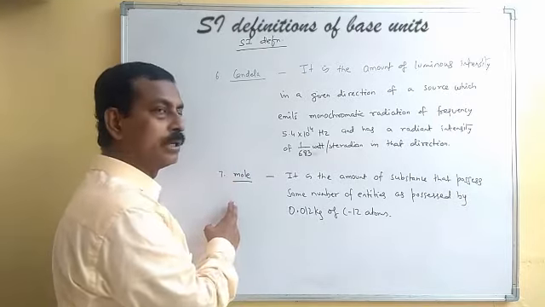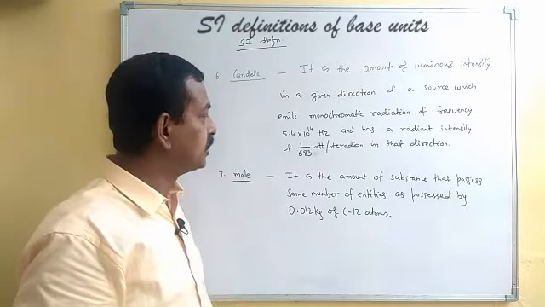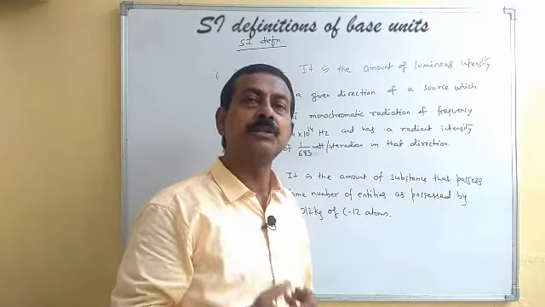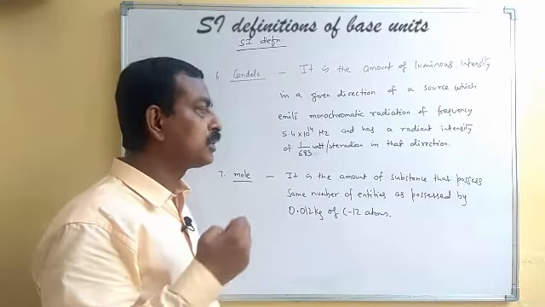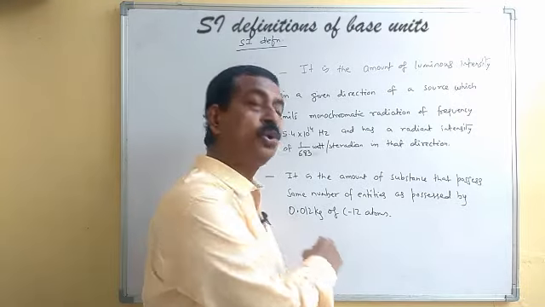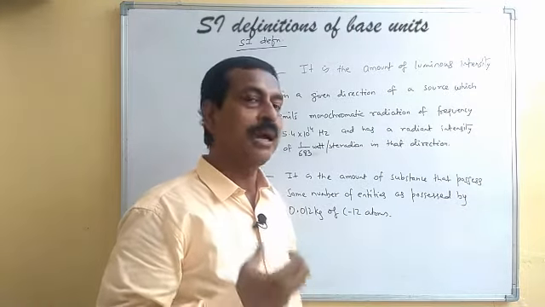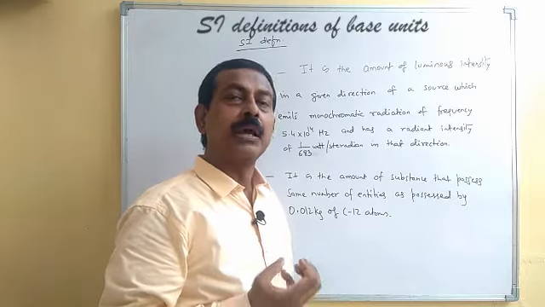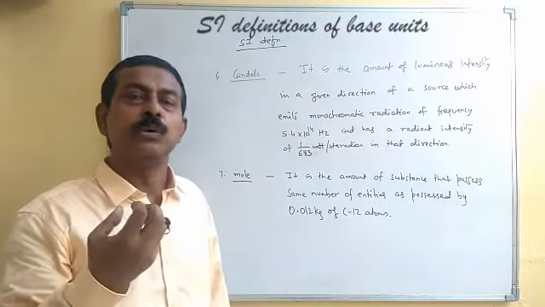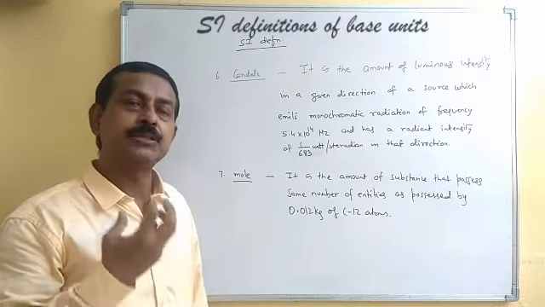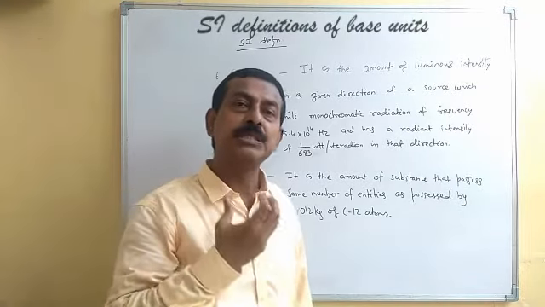Similarly, for mole, the SI definition is the amount of substance which possesses the same number of entities as possessed by 0.012 kg of C12 atoms. Entities means items. The number of entities or items must be the same.